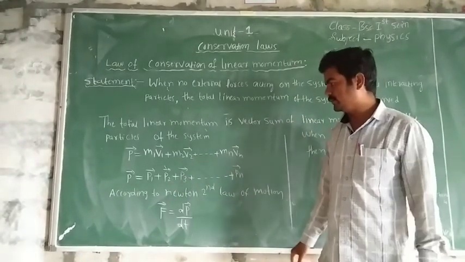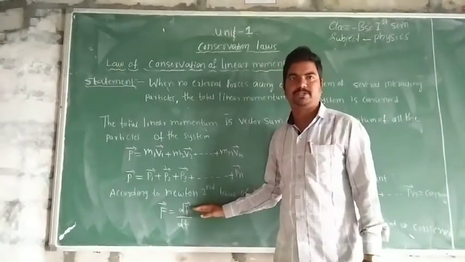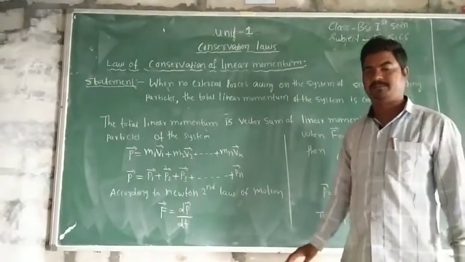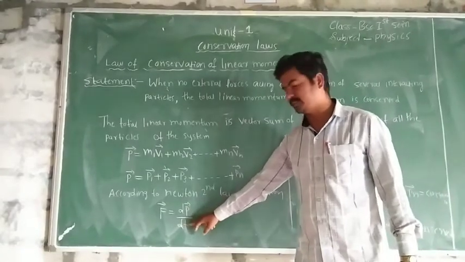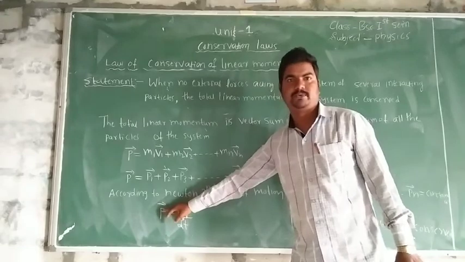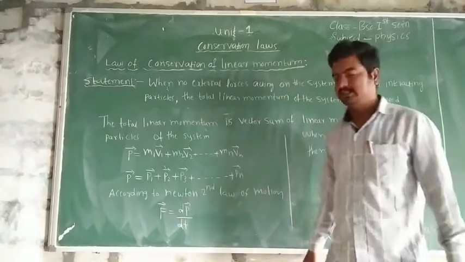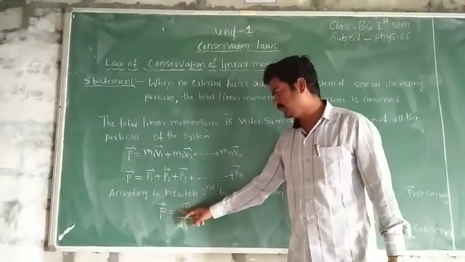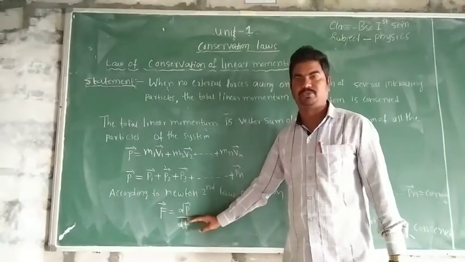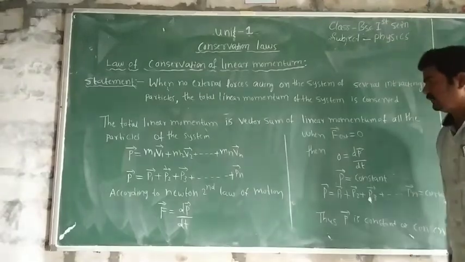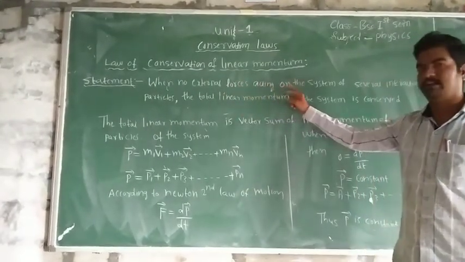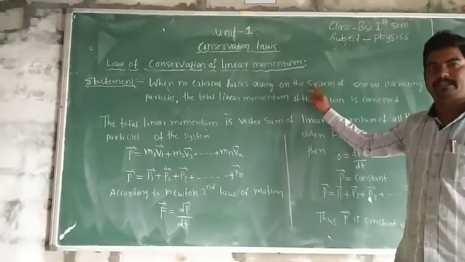But according to Newton's second law of motion, the rate of change of linear momentum with respect to time is equal to the external force applied on the system of particles.